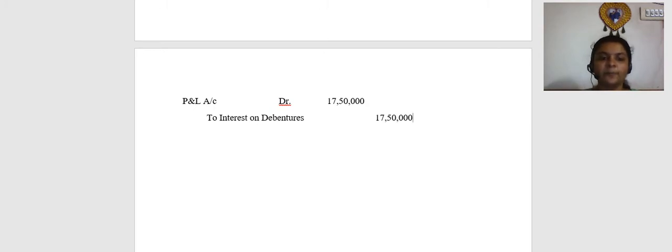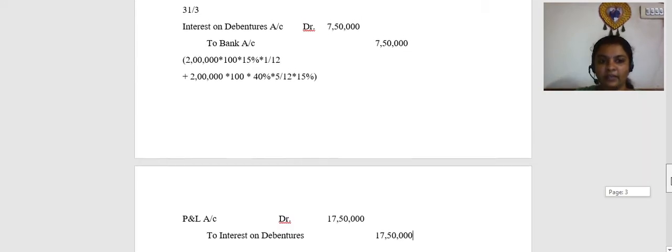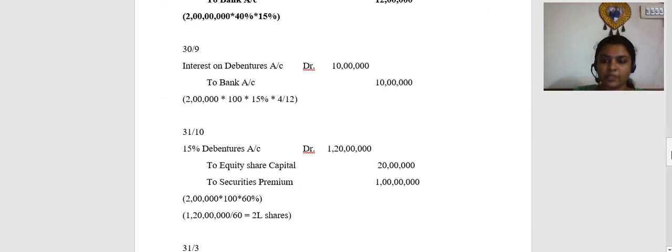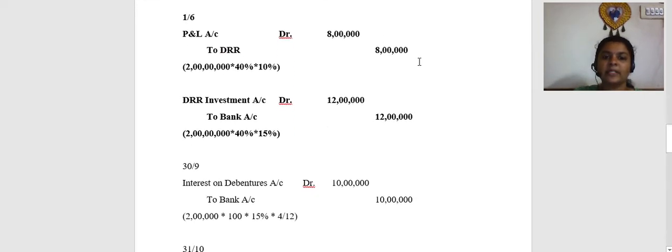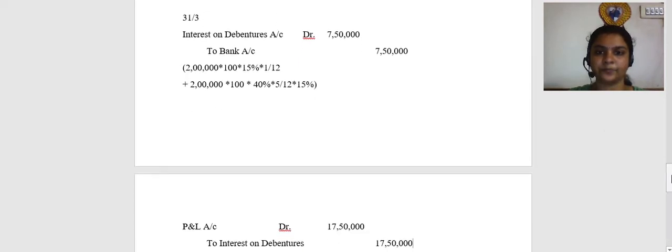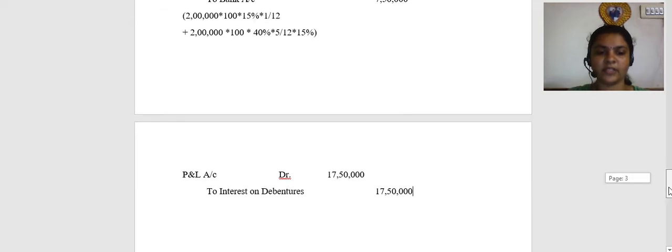So friends, this question is more about just issue of debentures, okay, and conversion. Of course, we will discuss in length about conversion again, okay. But the most important part that you have to remember here is these two entries, which is creation of DRR and DRR investment. Remember the limits, right? So this was one of the latest questions that was asked in RTP, November 19 RTP. Right, friends?